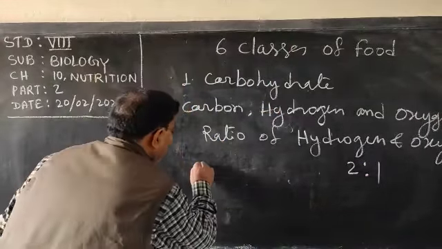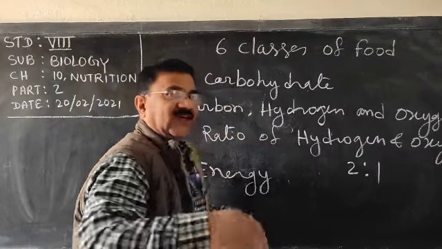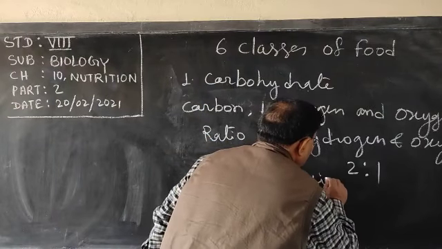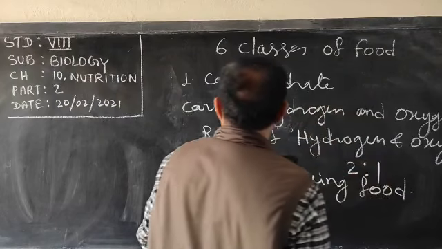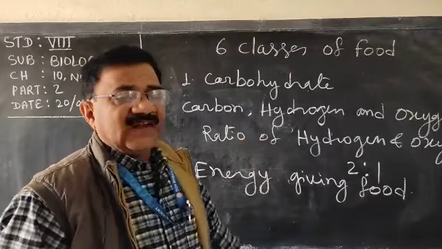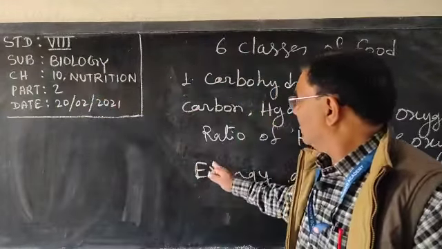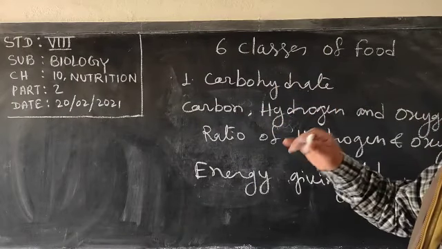They are energy giving food. Food can be classified according to their function also. So carbohydrates are energy giving food made up of carbon, hydrogen and oxygen, and hydrogen and oxygen are in the ratio 2:1. So everything is clear about carbohydrates.